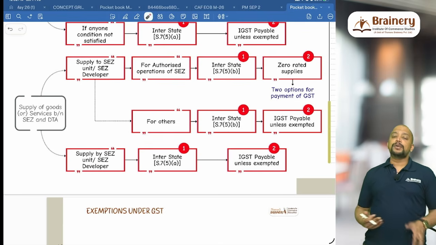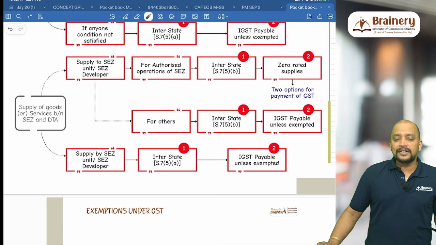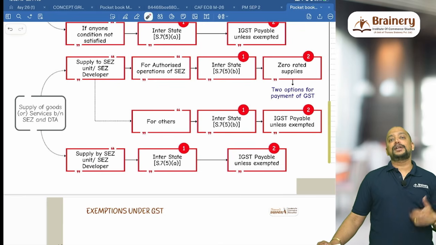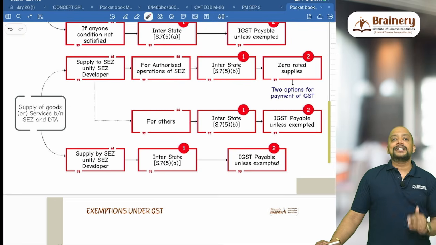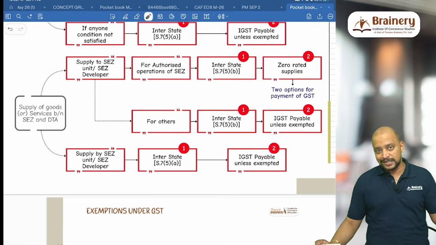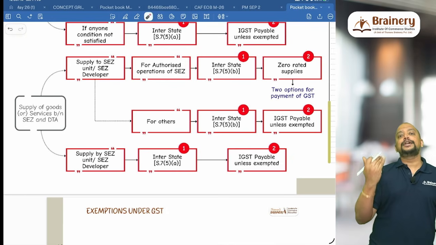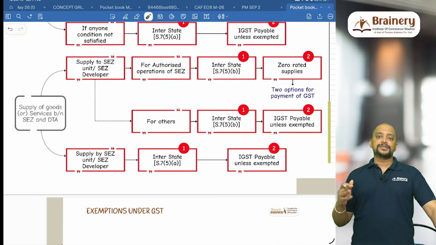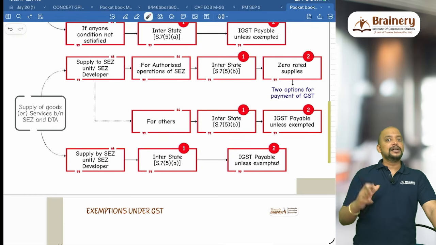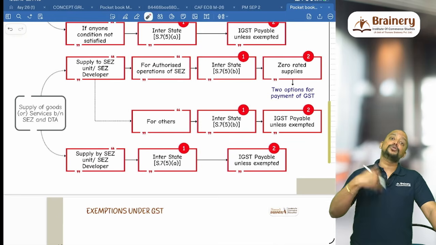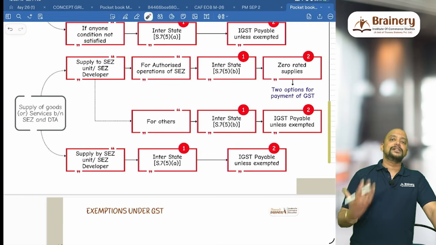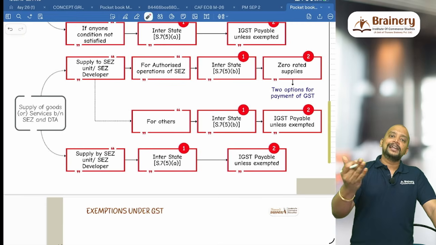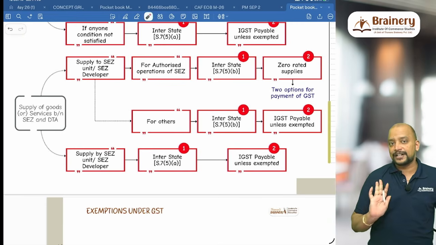What if the supply is made by one SEZ to another SEZ? Then will it be treated as supply by SEZ or supplied to SEZ? When the supply is made by one SEZ to another SEZ, it will be treated as supplied to SEZ only, because the SEZ Act 2005 contains the provisions. So we need to treat it like supplied to SEZ. So again, the same two options will be applicable. But remember, don't treat it as supply by SEZ, supplied to SEZ only we need to treat. Then the supplier will automatically become like a normal supplier, and the SEZ will be like supplied to SEZ. The two options, etc. will be applicable.